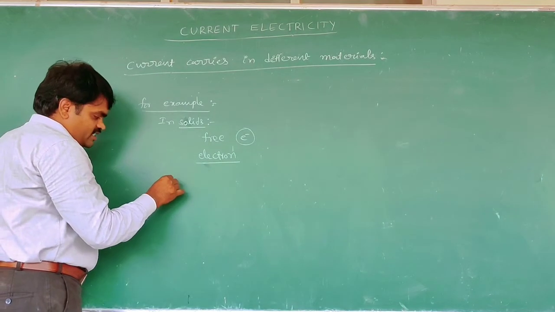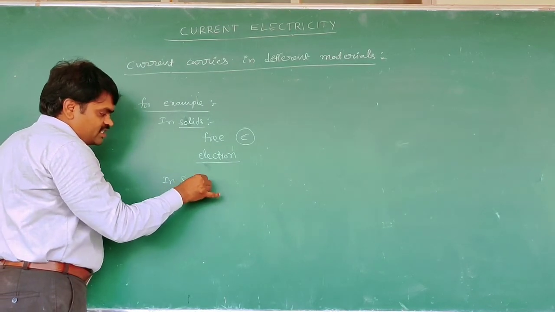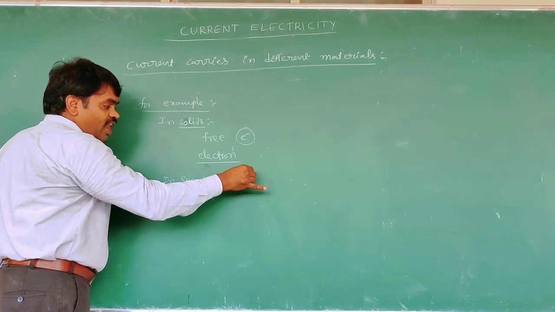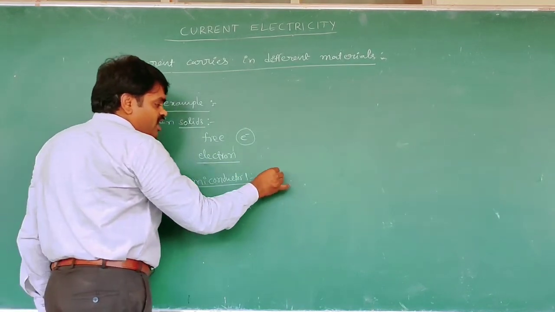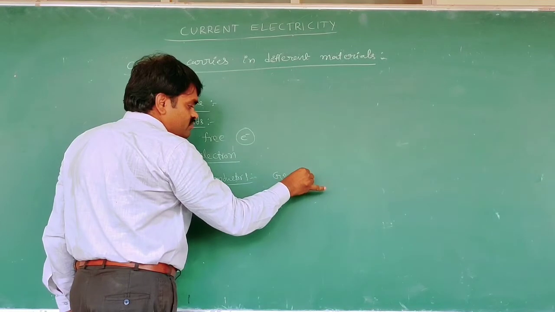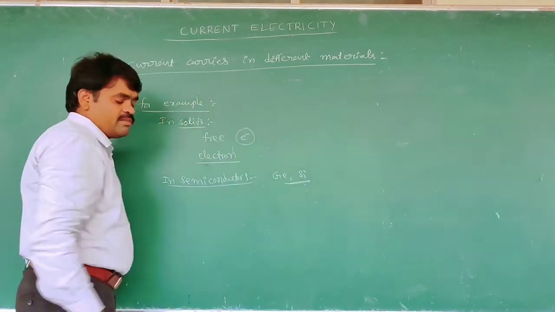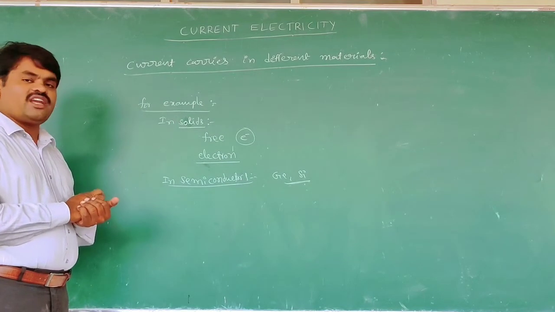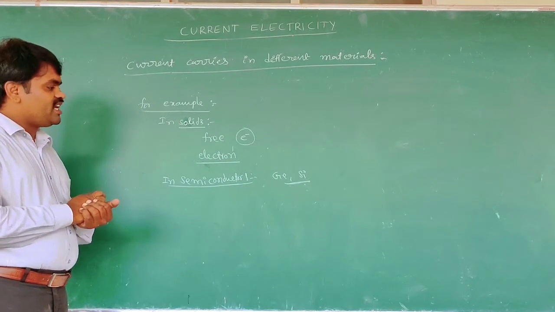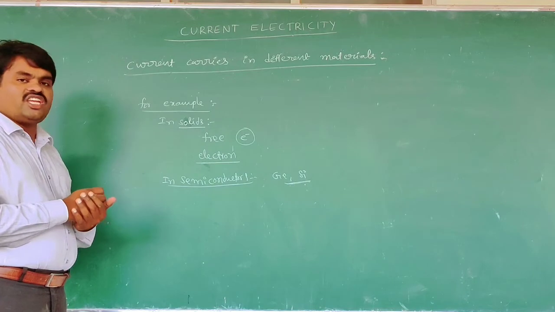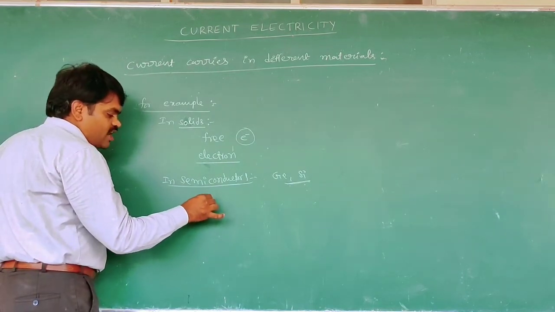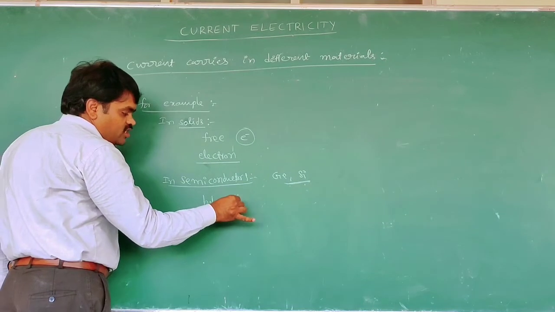In semiconductors, for example germanium and silicon, the current carriers are due to the flow of holes and electrons.